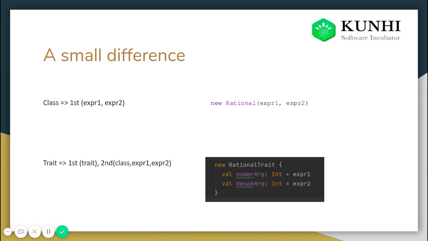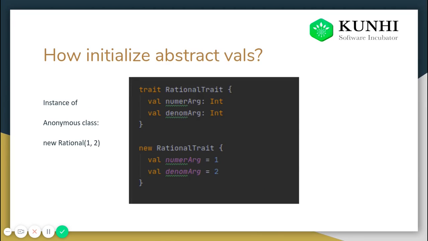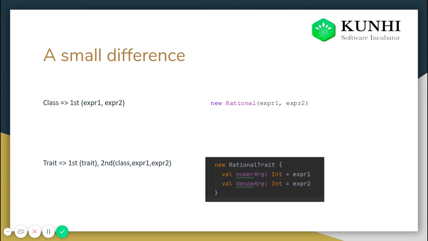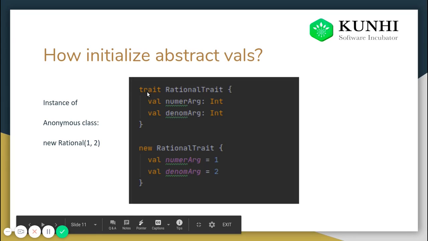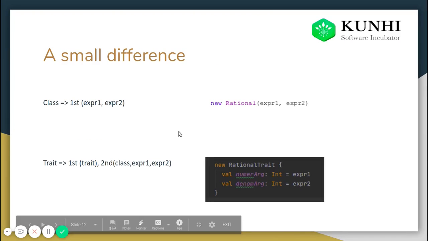Now, let me talk to you about a small difference, what happens internally, and this small difference actually led to a lot of concepts. The first thing is that when we initialize a class, suppose this class is named rational, and we are initializing a new rational.